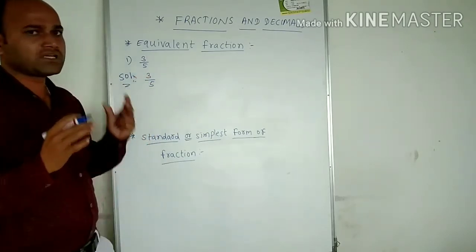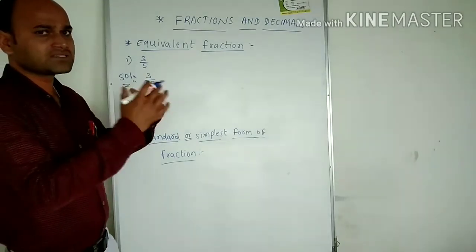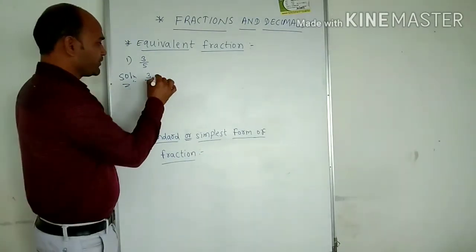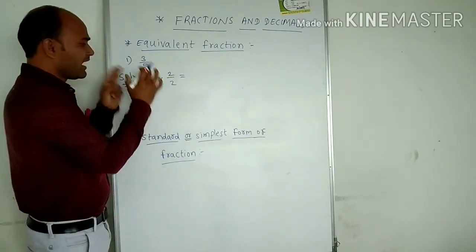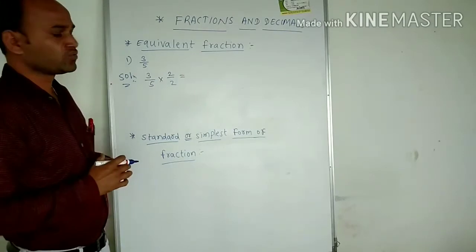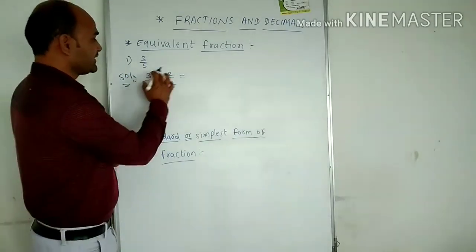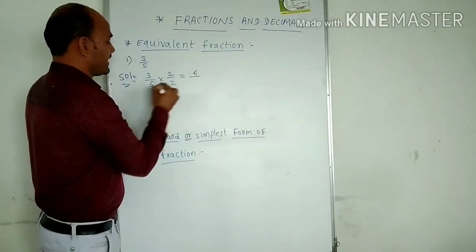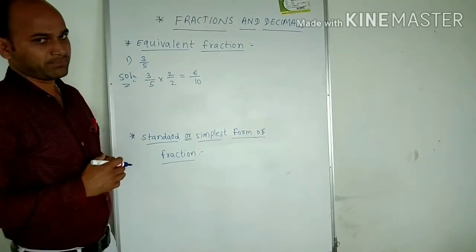You can multiply both the numerator and the denominator with the same number. For example, we can take 2 upon 2. Multiply both the numerator and the denominator with 2 upon 2 and you will get the equivalent fraction of 3 upon 5. Like 3 2s are 6 and 5 2s are 10. So this is the equivalent fraction of 3 upon 5.